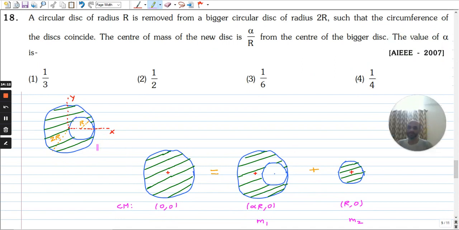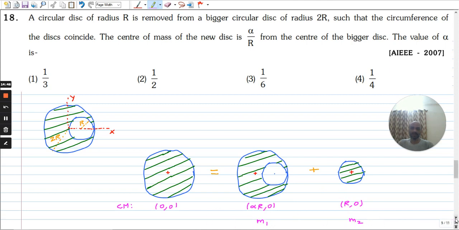So the disk is with a hole. The bigger disk radius is 2r, the smaller hole radius is r, and it is given that the circumferences of these two circles touch. Since this is r, this distance is 2r, so the other end of the circle will pass through the center of the bigger circle. The full circular disk is equal to the circular disk with a hole plus the mass corresponding to the small disk. If the mass of this is m1 and the mass of this is m2, then the mass of the full disk will be m1 plus m2.